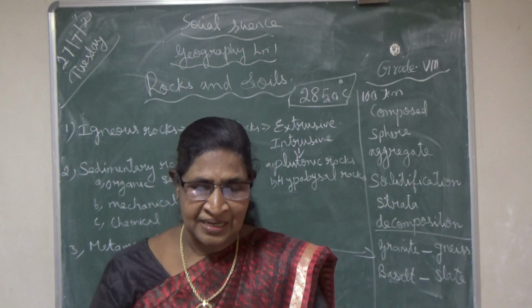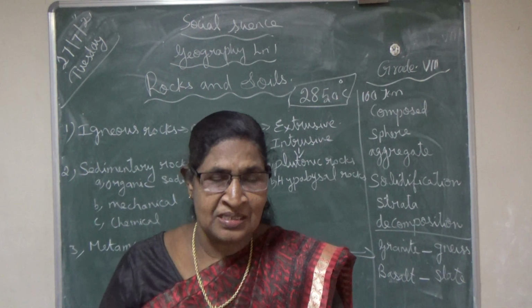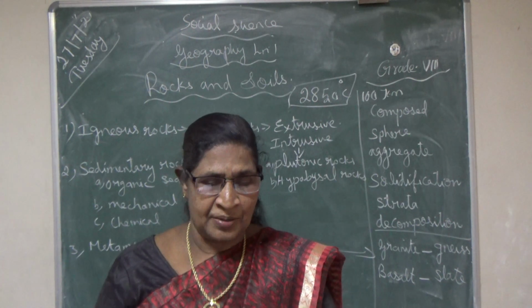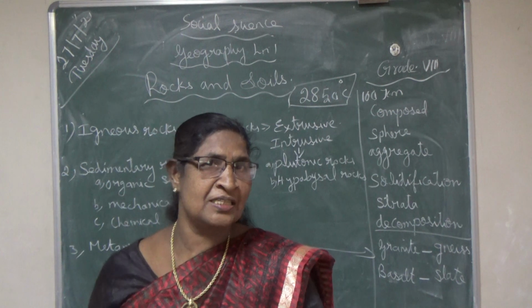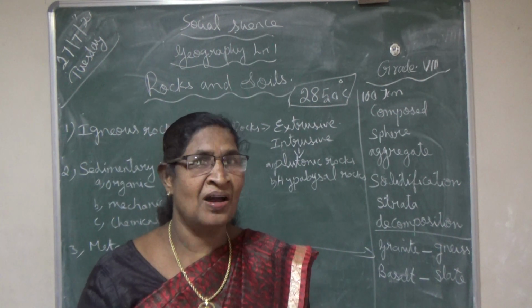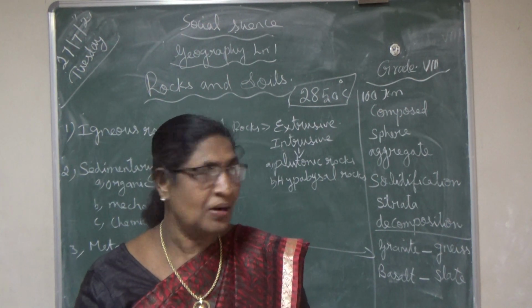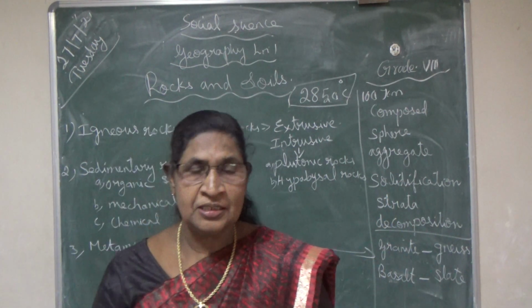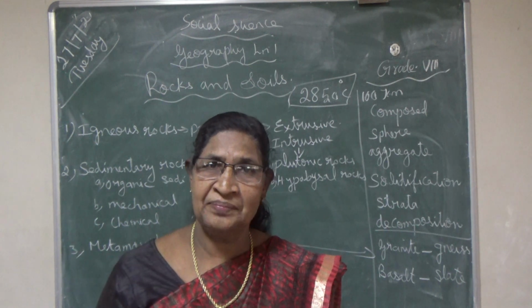Why? Because the igneous rocks are formed by the solidification of molten lava or magma, isn't it? What is the meaning of solidification? Solidification means to become solid, to become thick. How?